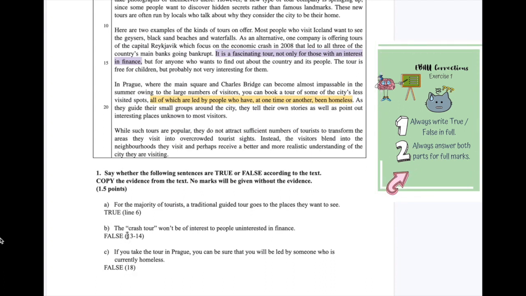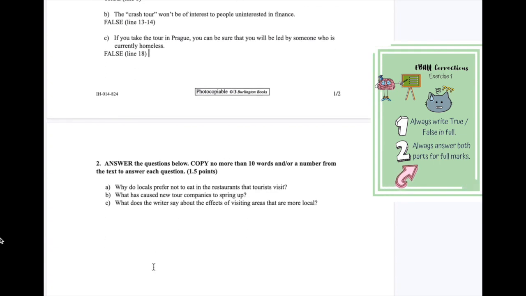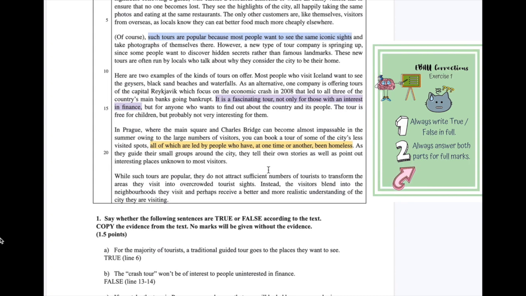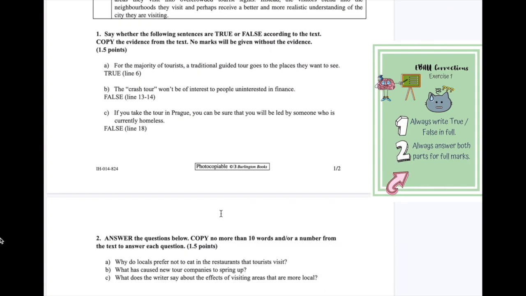Now, one thing that's really important, which I've obviously made a mistake in, is you need to write the word line and then the number. Okay, if you don't put the word line and the numbers, it is wrong. You can't just put the number. Okay, right. Now we've got that, so we've got true, false, false, and we have our 3 bits of main information. If you don't have the information, you cannot get the mark.